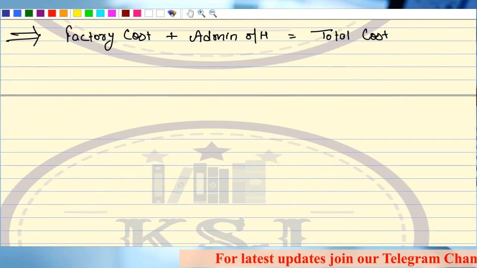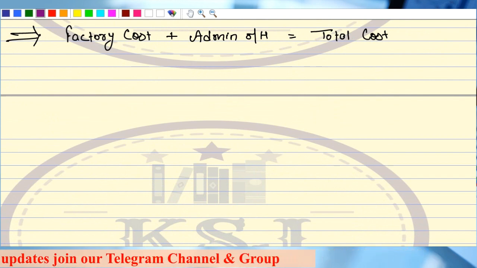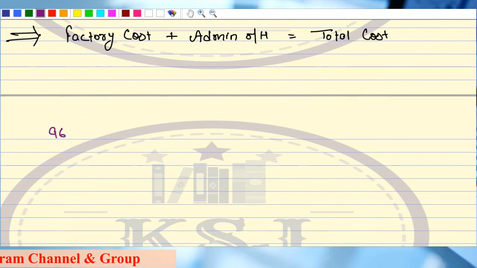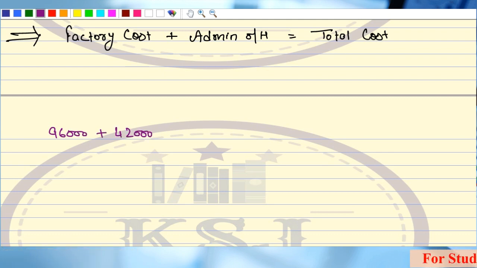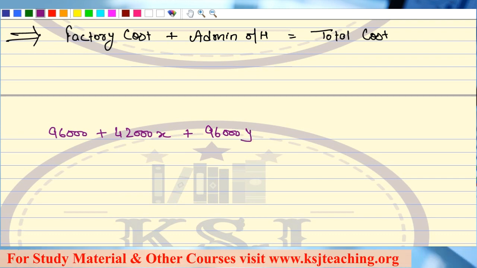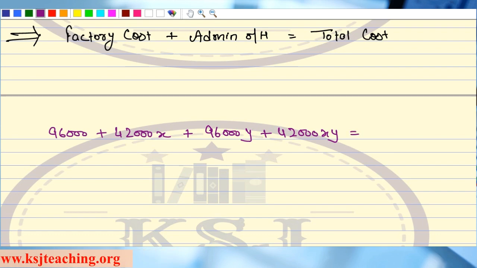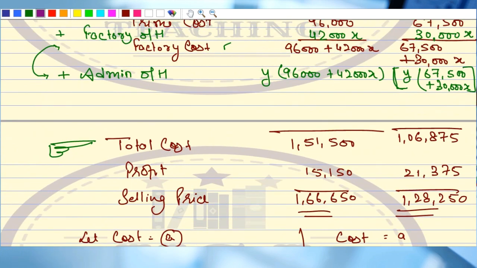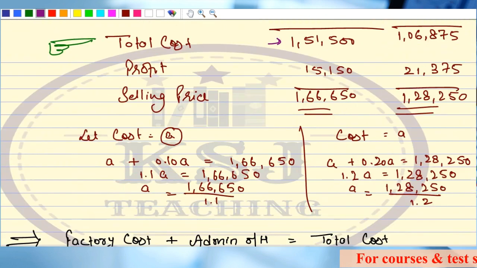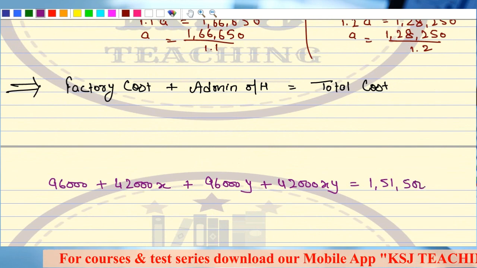Now, in case of job number 1, what is my factory cost? My factory cost is 96,000 plus 42,000x, right? What is my administration overheads? That is 96,000y plus 42,000xy. This is equal to, what is the total cost of job 101? 1,51,500. I have calculated the value 1,51,500. Any doubts in this?